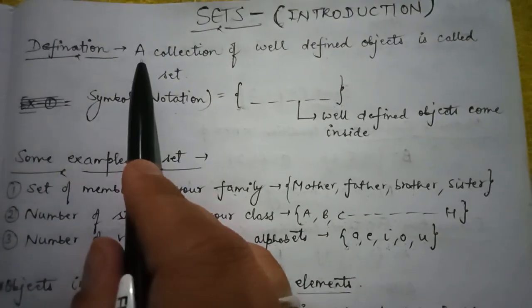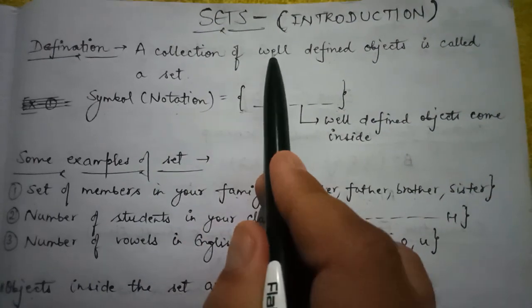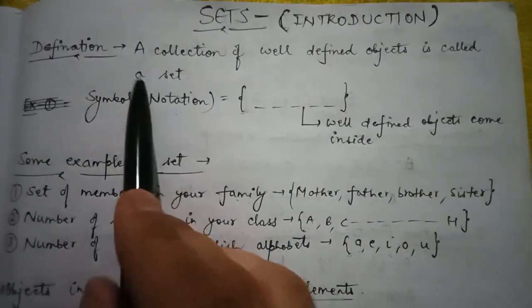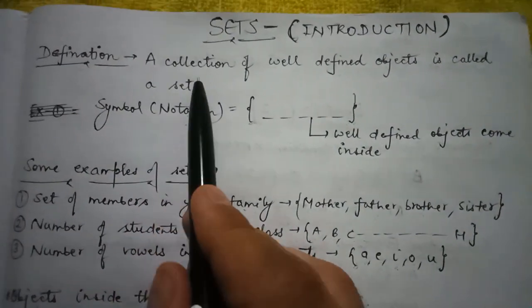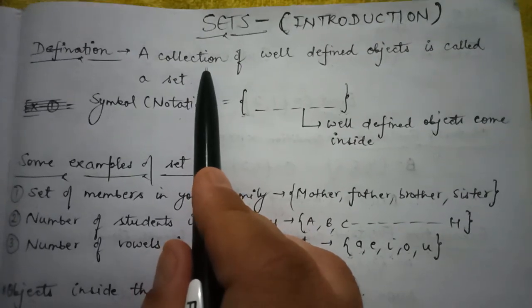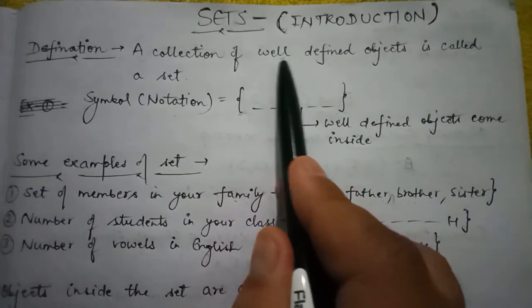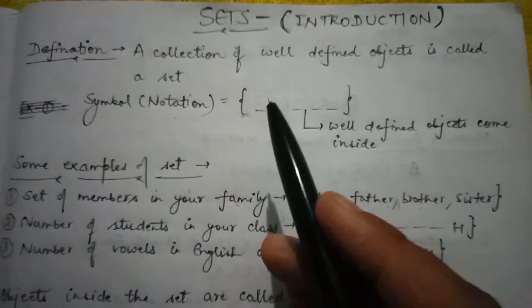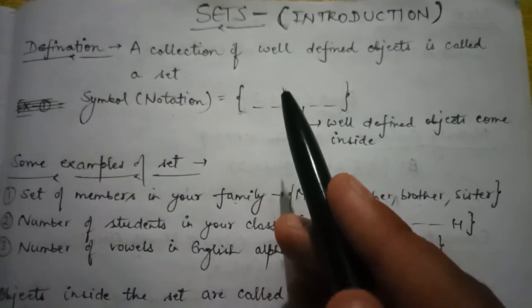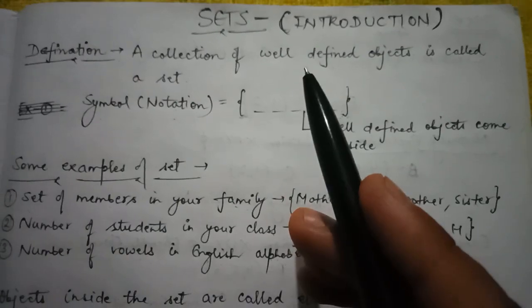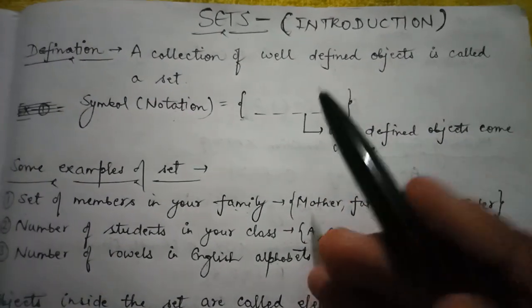So it's given by a collection of well-defined objects is called a set. You must be knowing the meaning of collection, but you might have problem when you see this word well-defined objects. So let me explain it to you by giving you a very easy example.